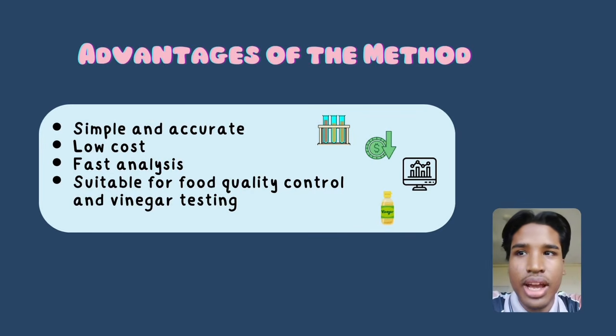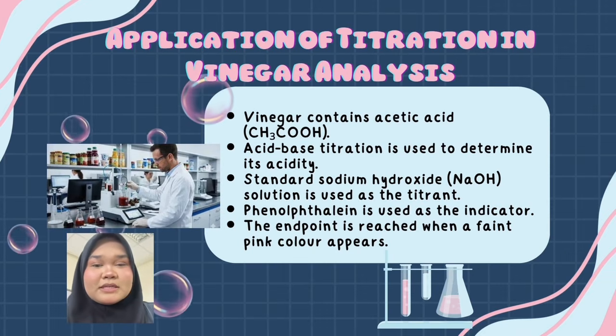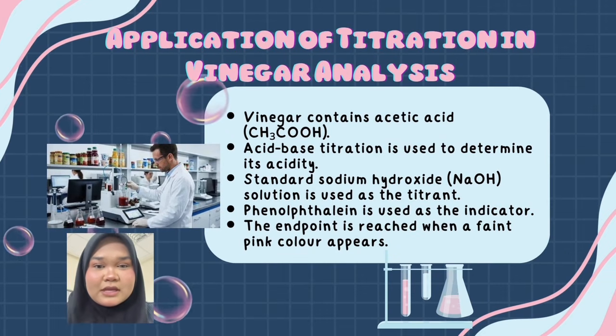In this slide, I will explain the advantages of this method. First, it is simple and accurate, making it easy to perform in the laboratory. Second, it is low cost because only basic laboratory equipment and common chemicals are needed. Third, the analysis is fast and the result can be obtained in a short time. Finally, this method is suitable for food quality control, especially for determining the acetic acid contained in vinegar to ensure it meets quality standards.